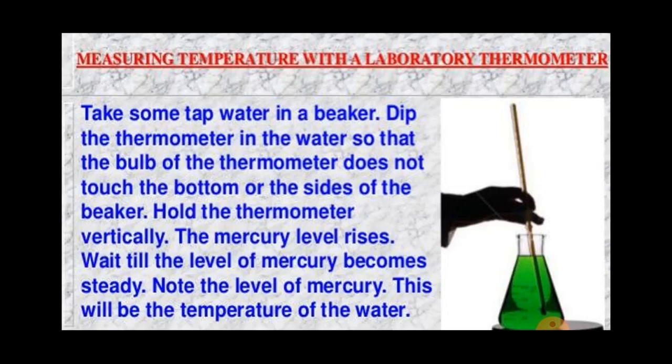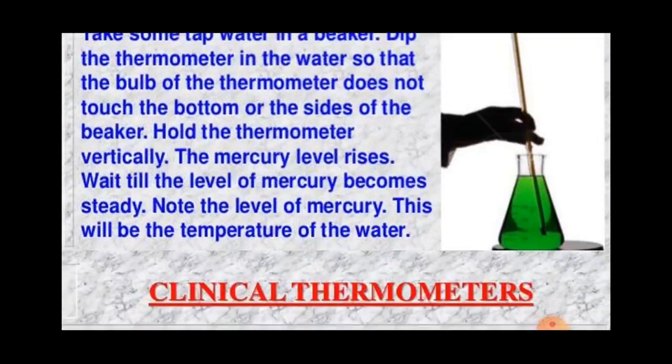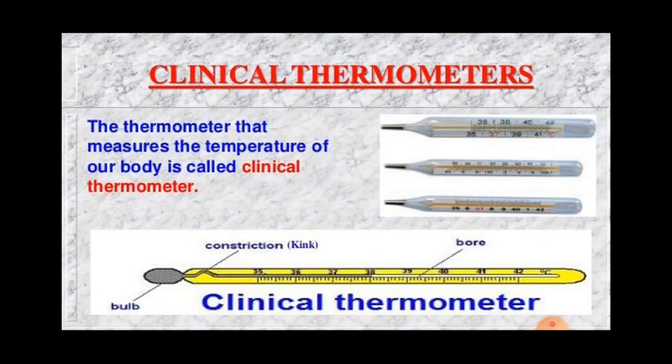Now some precautions in using the laboratory thermometer. The laboratory thermometer should be held vertically, and while measuring the temperature it should not be tilted. The thermometer bulb should be surrounded from all sides by the substance whose temperature is to be measured, and read the thermometer while its bulb is still in touch with the substance whose temperature is being measured.